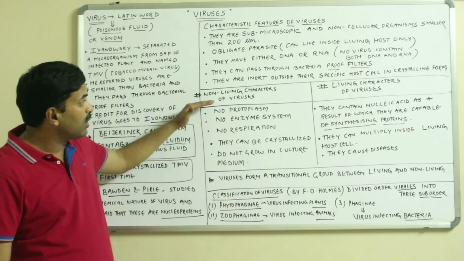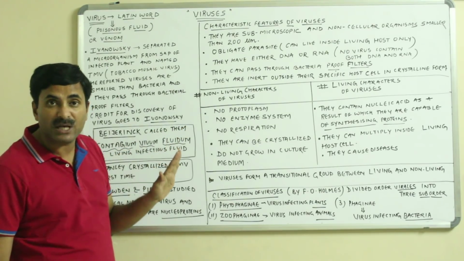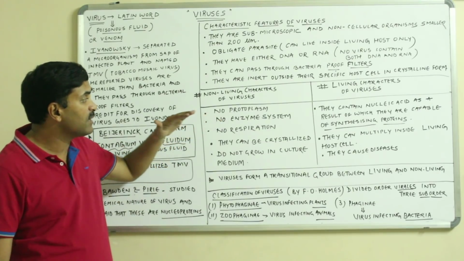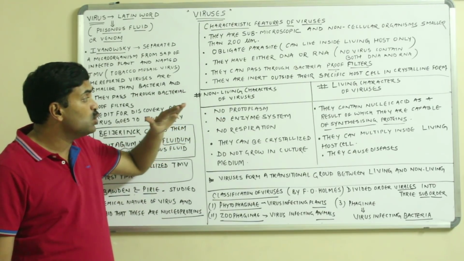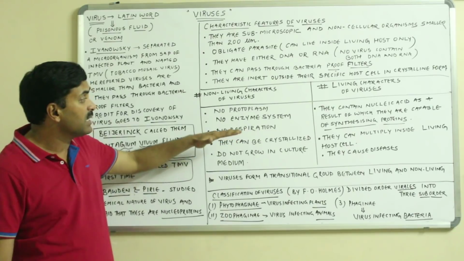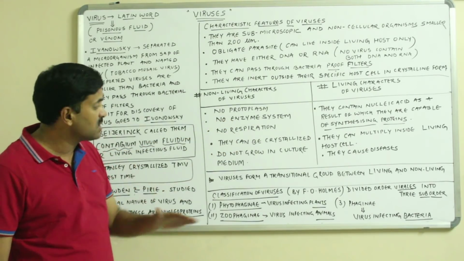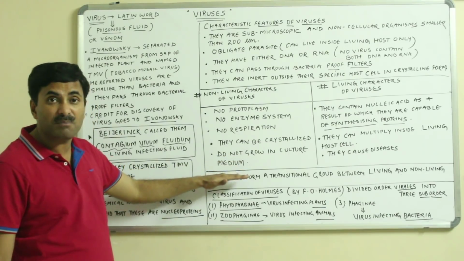See here, non-living characters: they have no protoplasm. In a cell, protoplasm is there, but they have no protoplasm. They have no enzyme system. They have no power of respiration. They can be crystallized and they do not grow in culture medium.